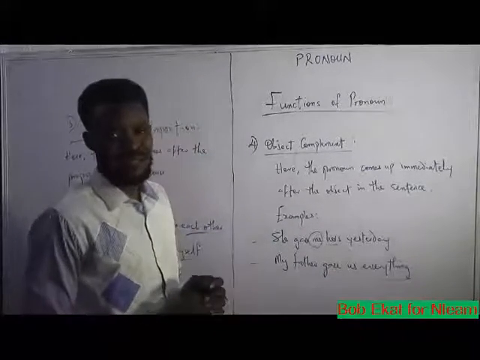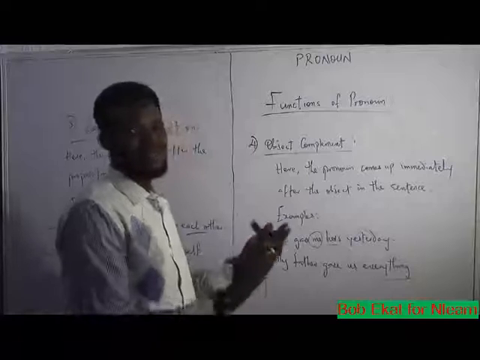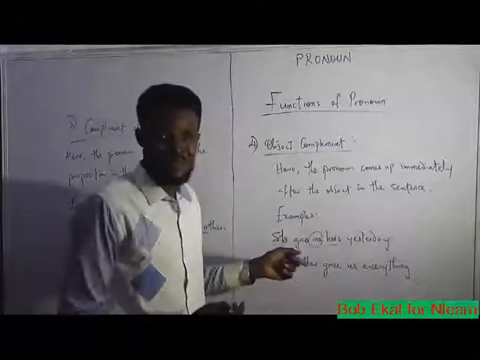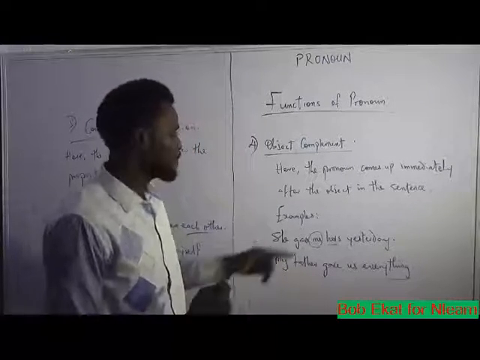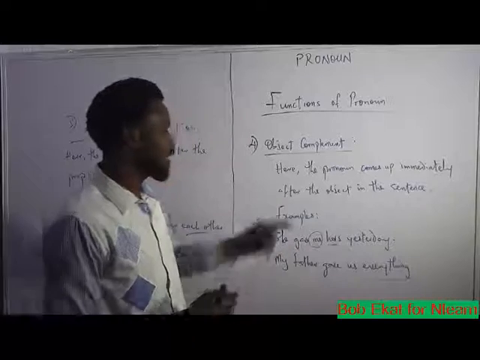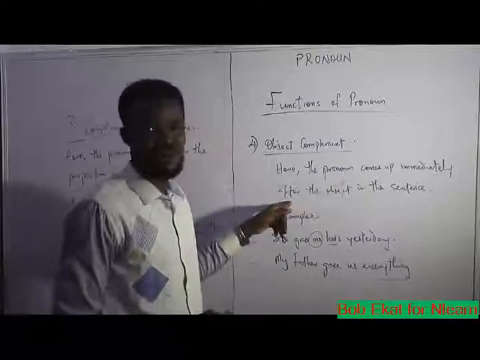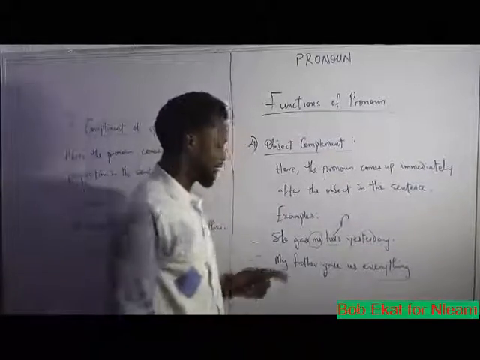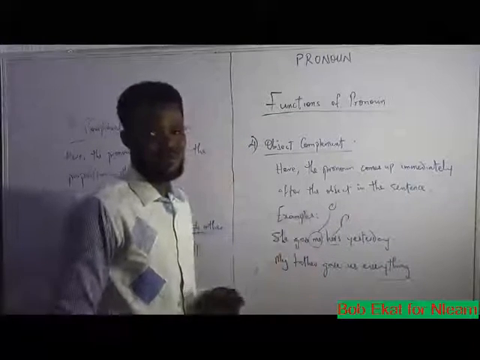Me is the object because it is me that receives what is given. Me receives. So me is the object. And so like it is said here, such pronoun comes up immediately after the object. So where is the pronoun here? It is hers. Me is the object and hers is the pronoun.